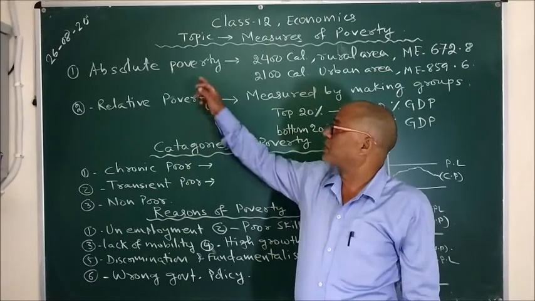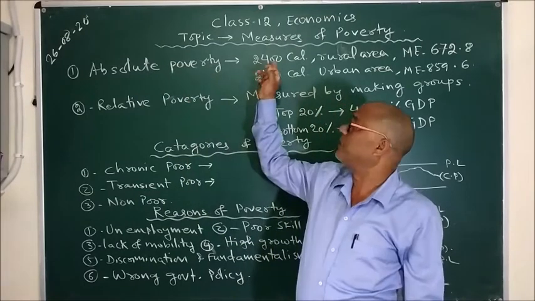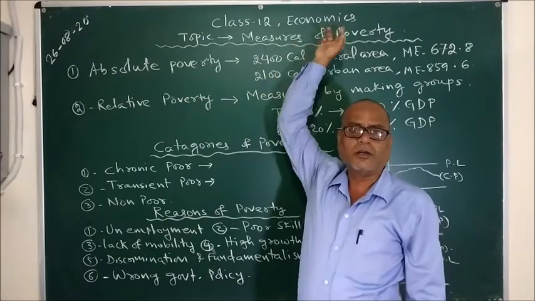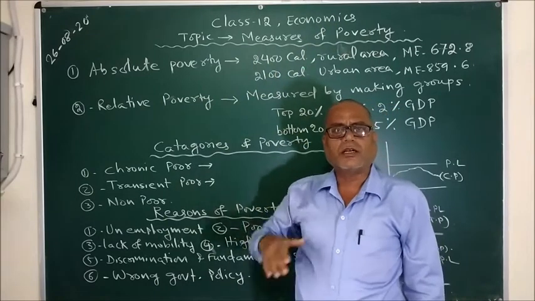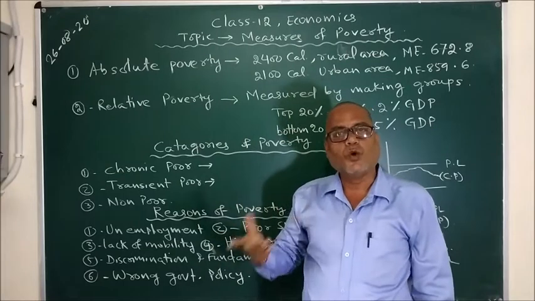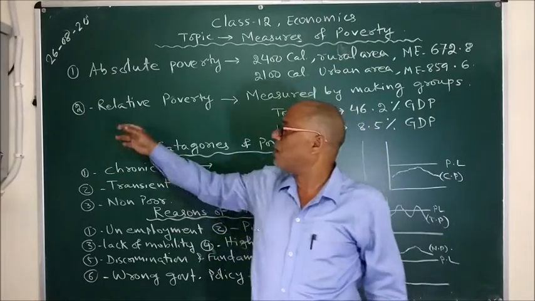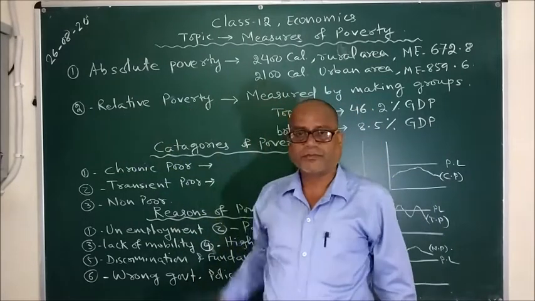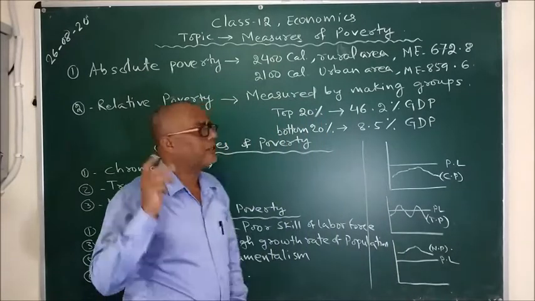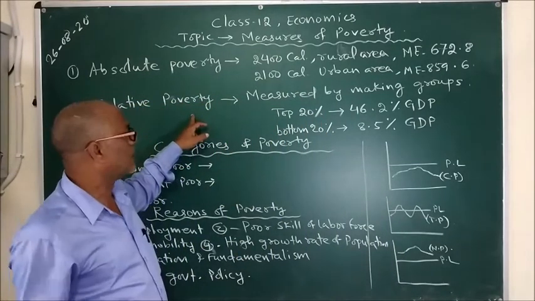So this is the criterion, that is calorie requirement and monthly income. On this basis, we consider a person to be poor or non-poor. Now come to relative poverty. This is quite a confusing concept, just try to understand it.